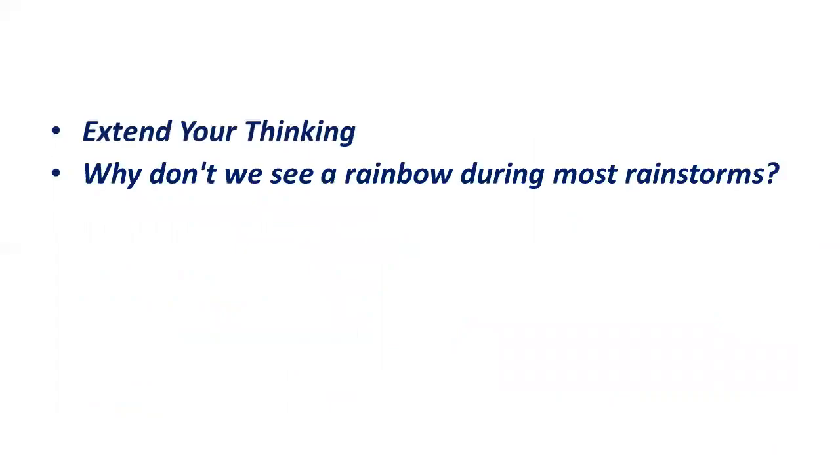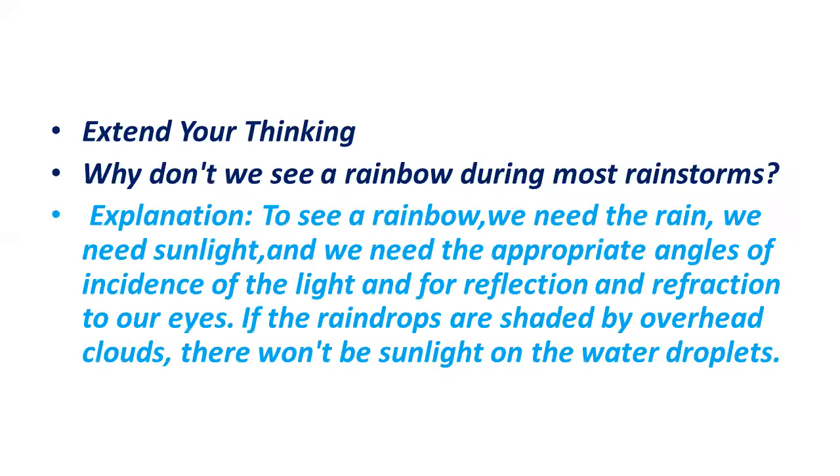Extend your thinking. Why don't we see a rainbow during most rain storms? I told you the reason: to see a rainbow, we need the rain, water droplets or rain droplets, and we need sunlight, and we need the appropriate angles of incidence of the light and for reflection to our eyes.